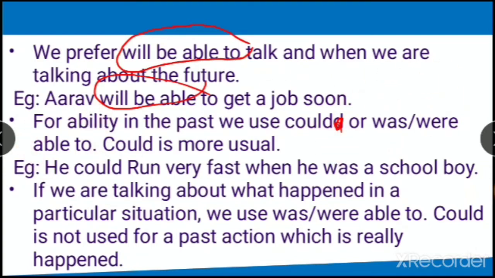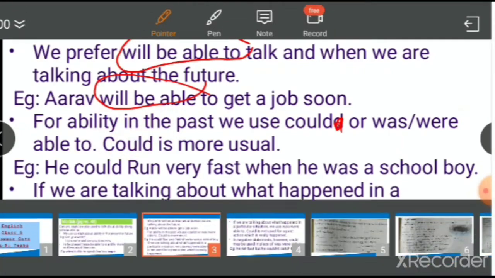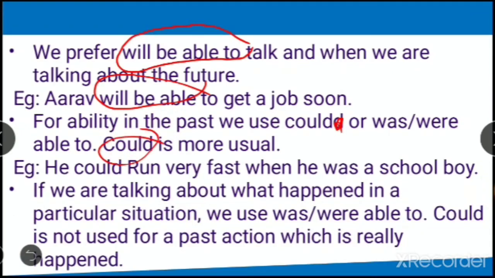I was able to swim when I was 4 years old. Or I could swim when I was 8 years old. What is more preferable? Using could. Example: he could run very fast when he was a school boy. So with could, he had the ability to run fast.